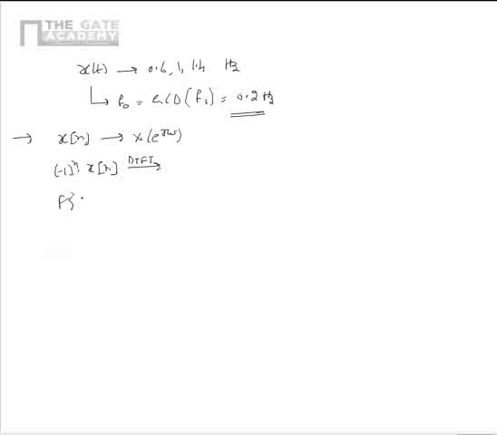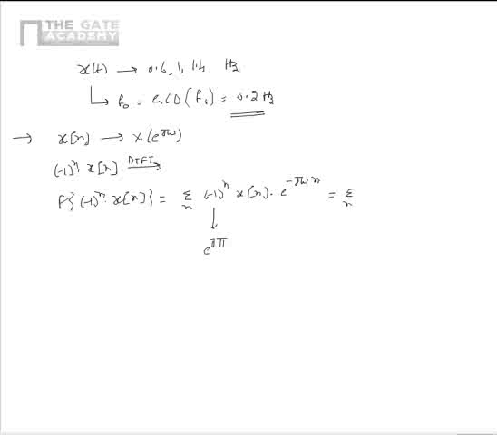We know that the Fourier transform of (-1)^n x[n] can be written as sigma over n of (-1)^n x[n] multiplied by e^{-jωn}. We know that -1 can be written as e^{jπ}. So (-1)^n can be written as e^{jπn}.